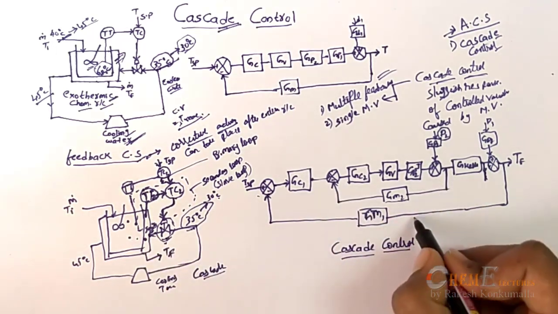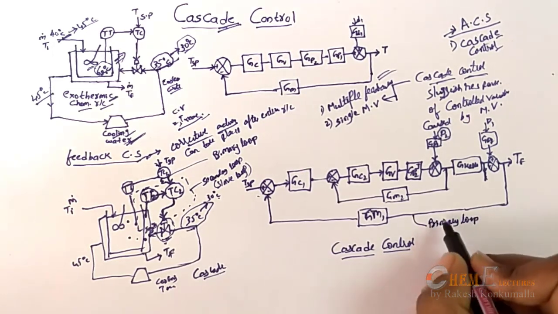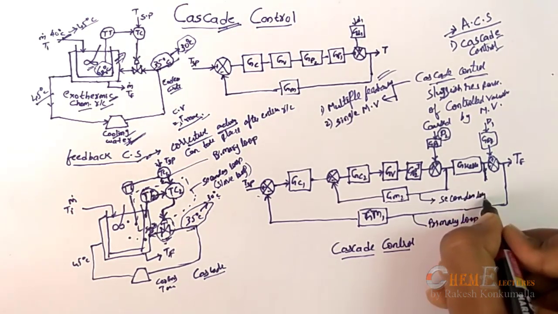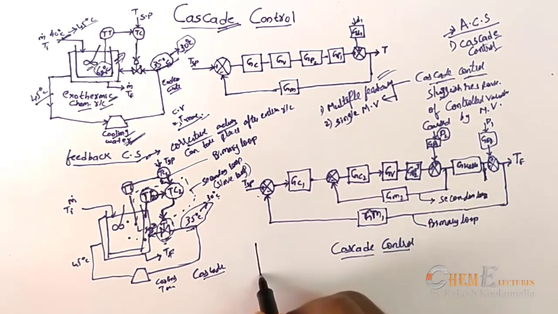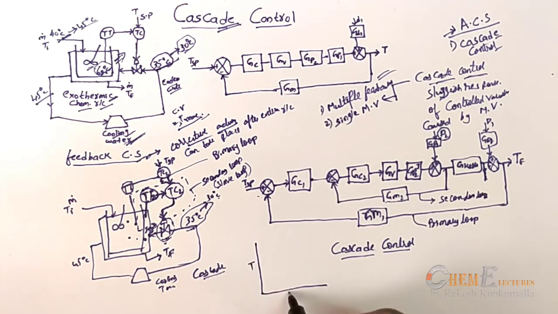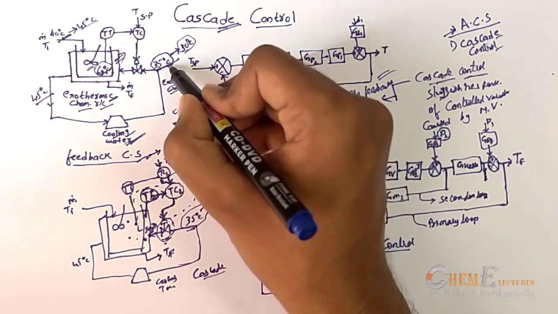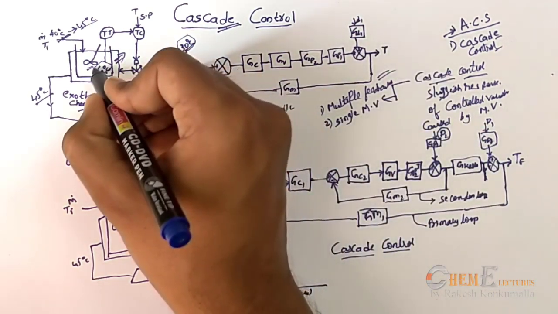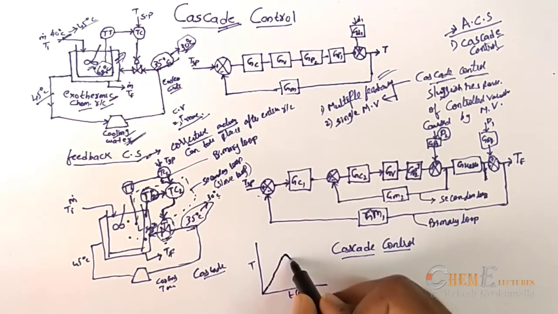So this is called the primary loop. This is the secondary loop. Now if I draw the outlet temperature against time in minutes, if I use a feedback controller, suppose there is any disturbance from 35 to 30 degrees temperature, then once it enters into the reactor, only then will action be taken. Because of that, there will be some sluggish response.